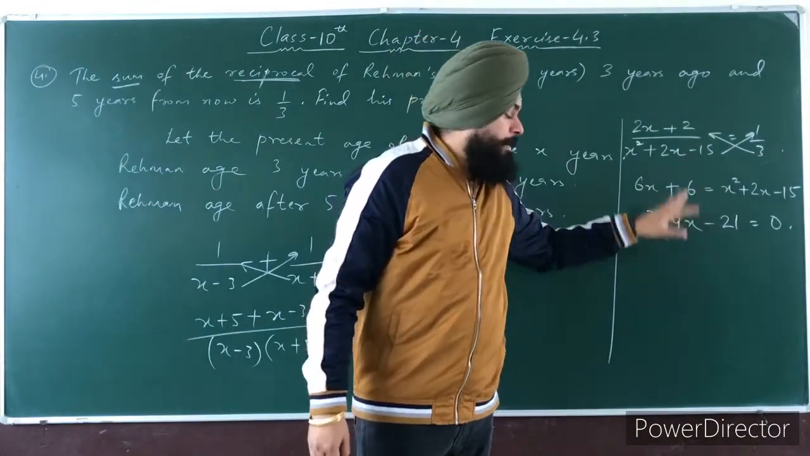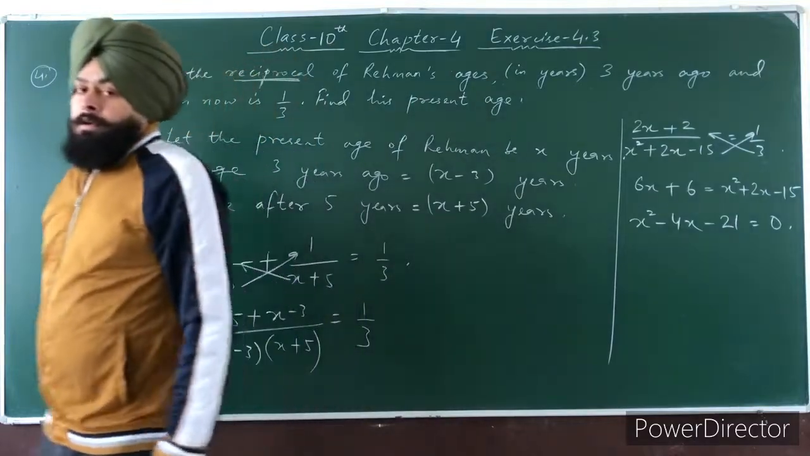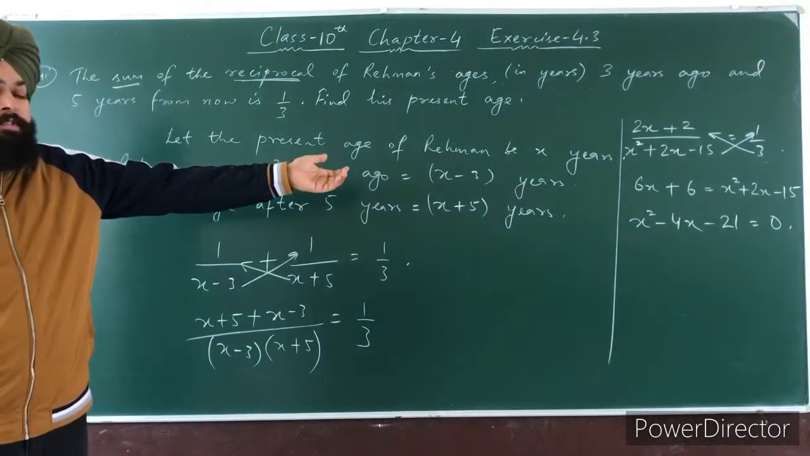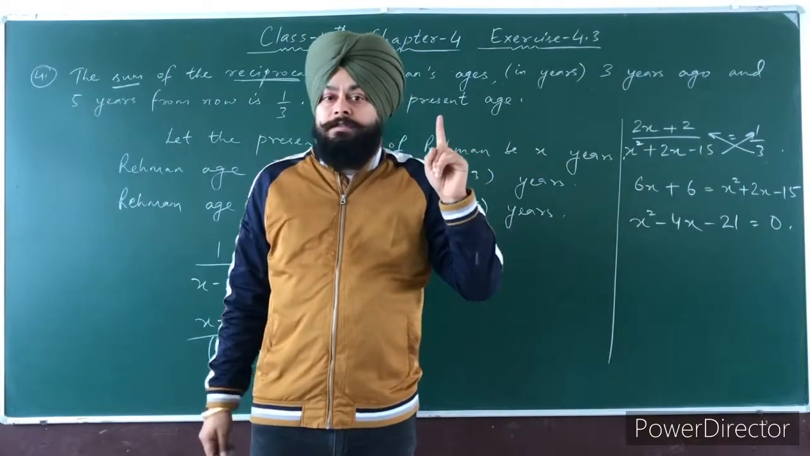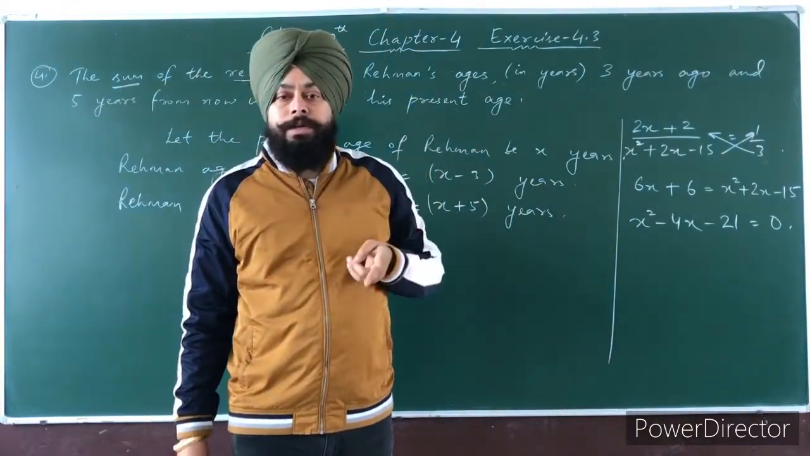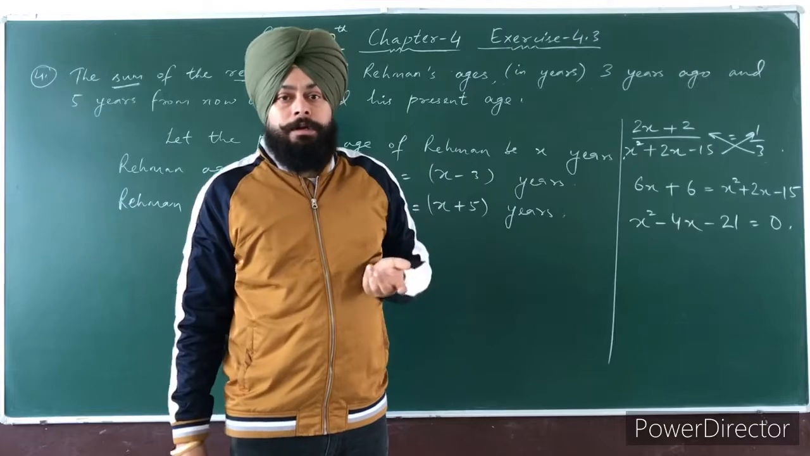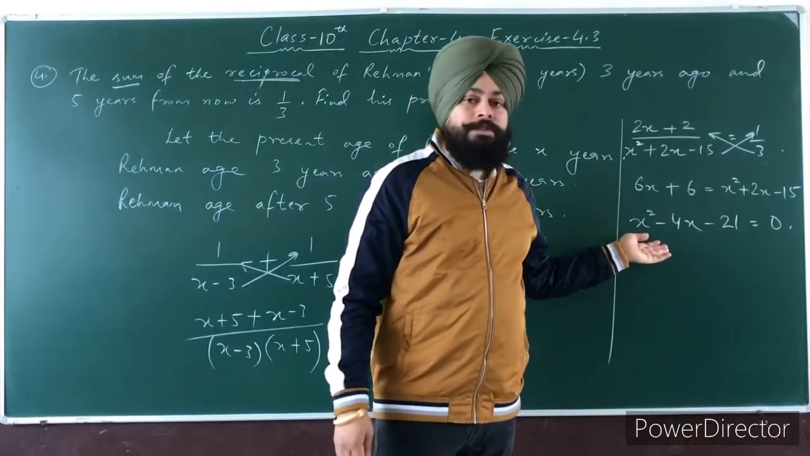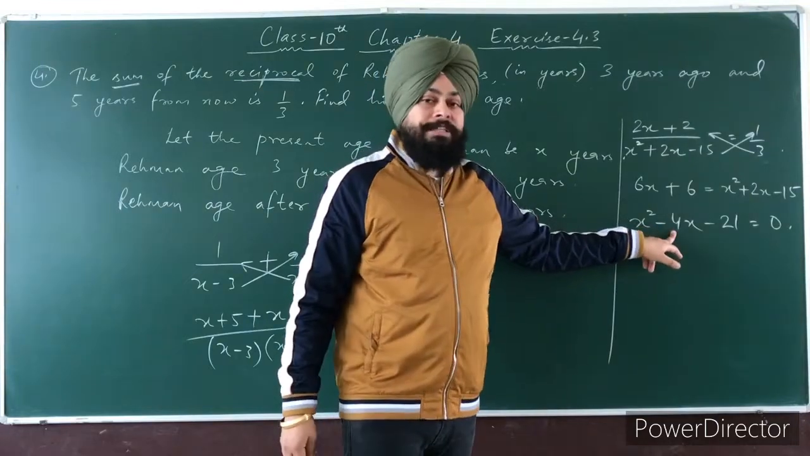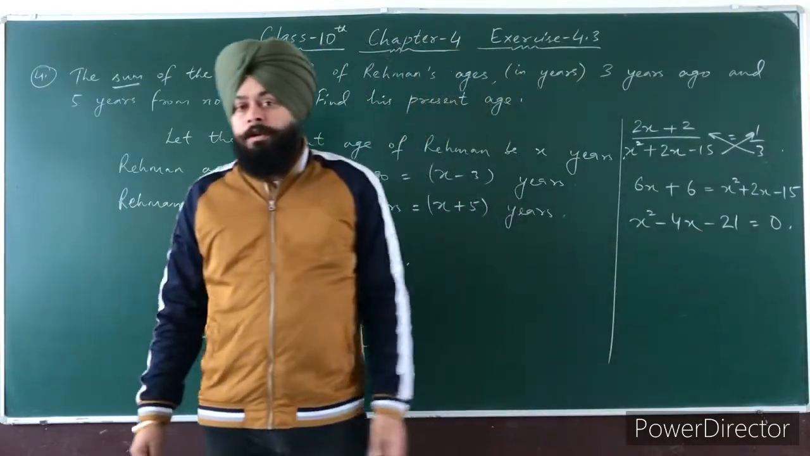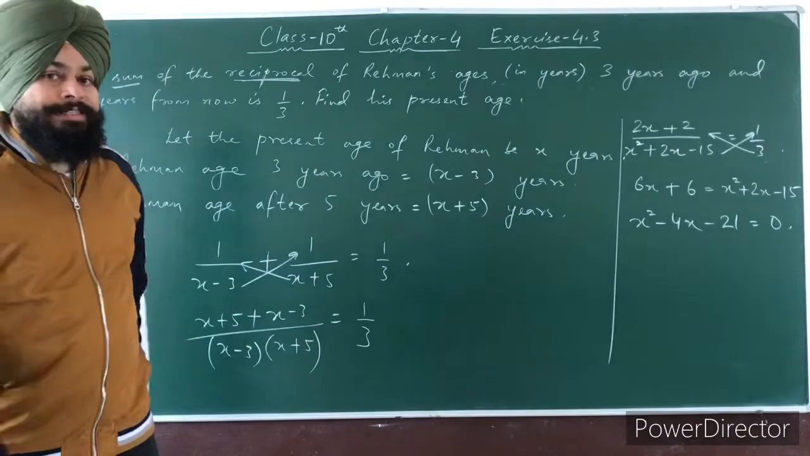So you can find the roots of this quadratic equation by any of the three methods. The first method is factorization, second is completing the square, and third one is the quadratic formula. So we will solve it by factorization method. Alright, now value of a is here 1, b is minus 4, and c is minus 21. So the factors of 21 are 3 and 7.